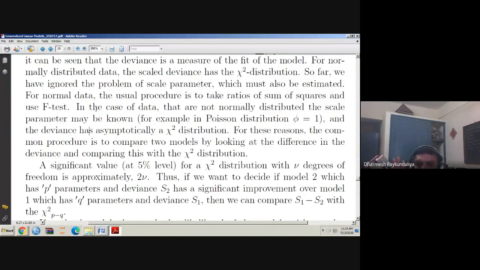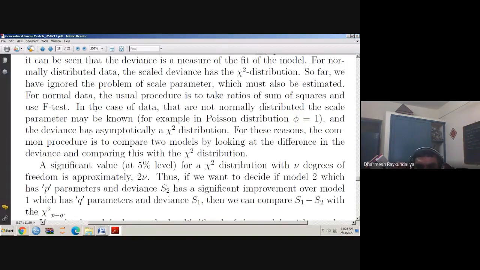If we want to decide if model 2, which has P parameters and deviance S2, means the number of parameters is more, then what will be the value of the deviance? Will it be more or less? It will be less. So S2, the deviance, should be less compared to the model which has fewer parameters.